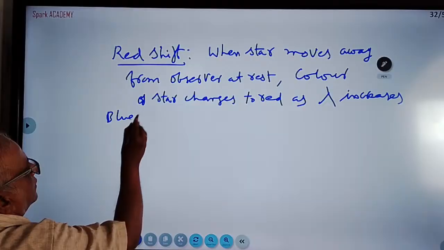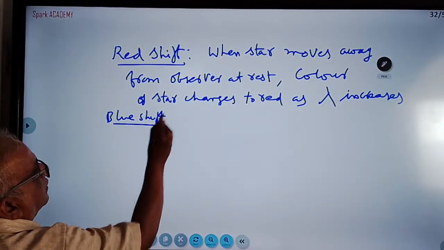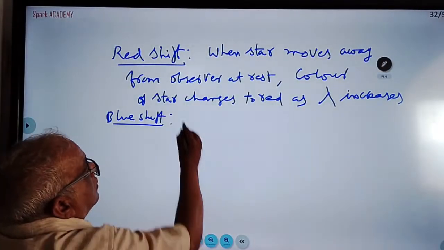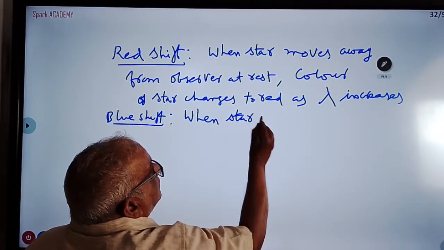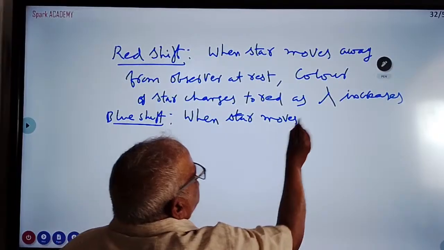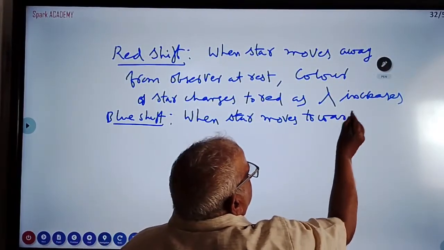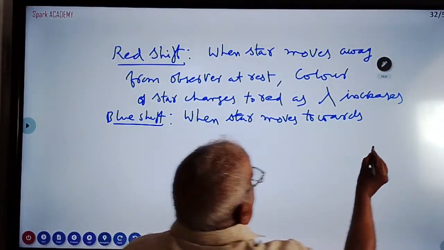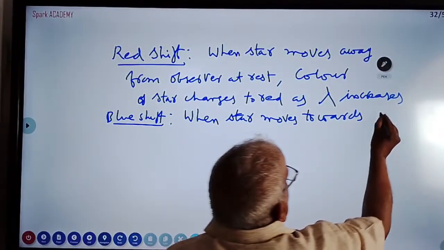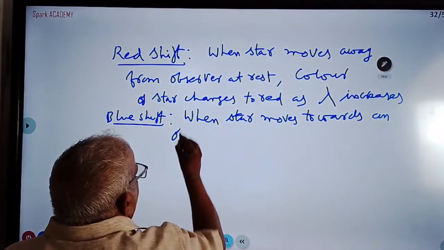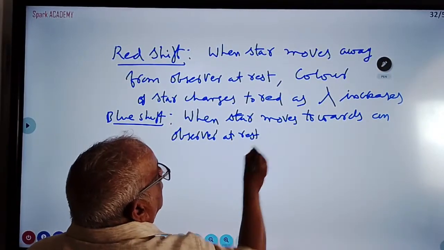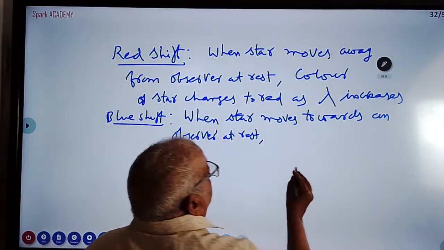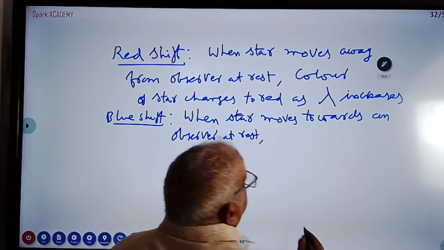What is blue shift? When a star moves towards an observer at rest, wavelength decreases.